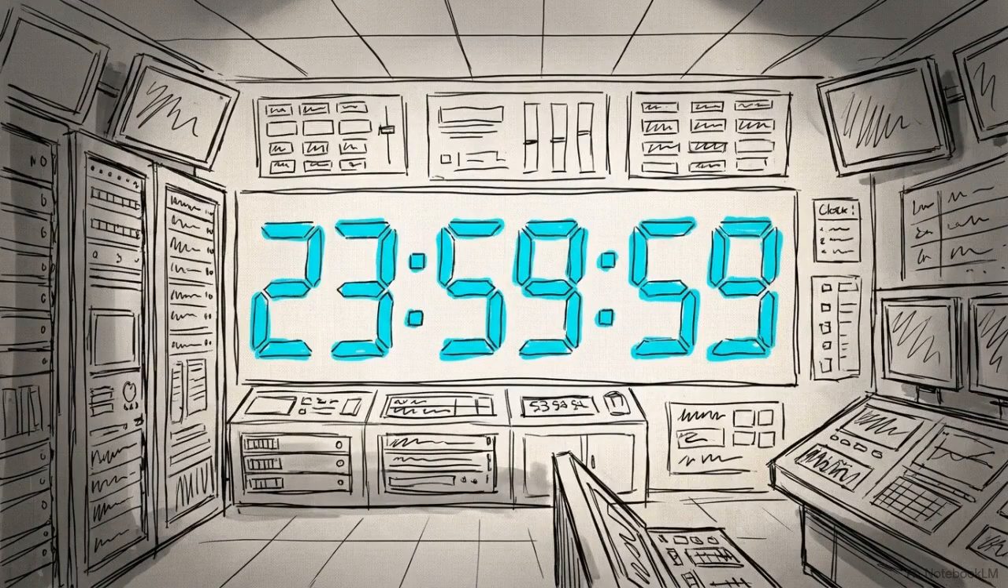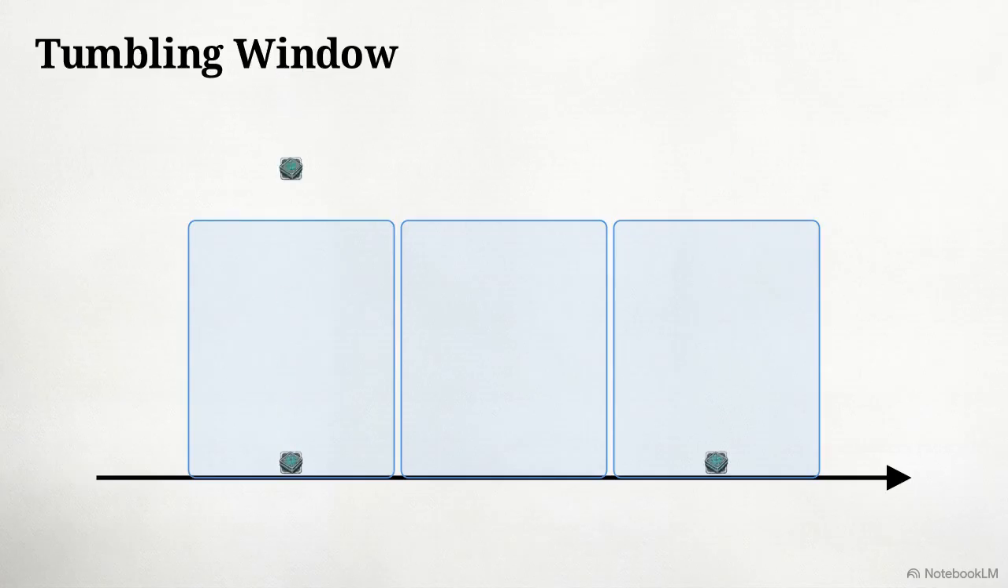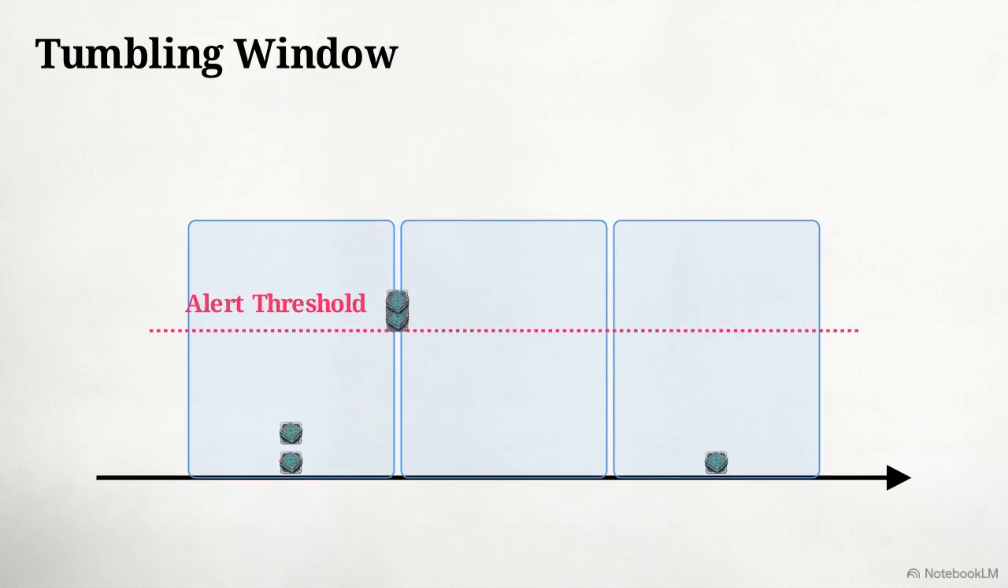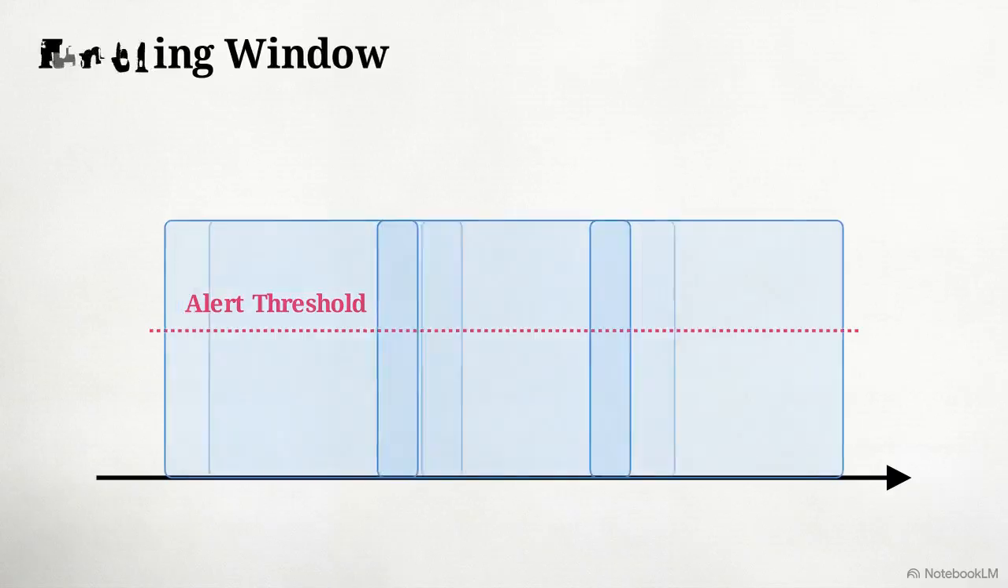Let's start with the first tier of stream partitioning: time-driven windows. These are data groupings governed entirely by strict temporal boundaries. The tumbling window partitions time into rigid, non-overlapping blocks for efficient, low-stakes aggregations like billing. But this creates a boundary blind spot where edge events split and fail to trigger alerts.